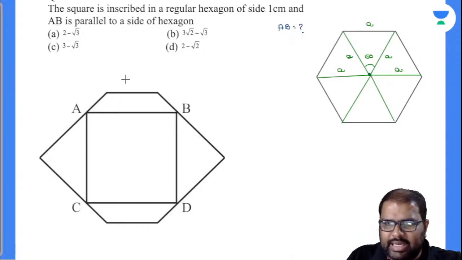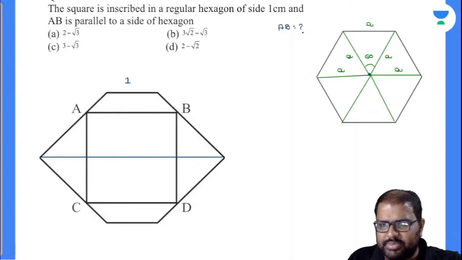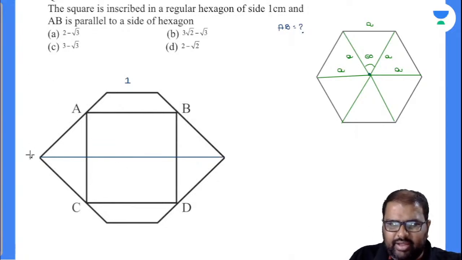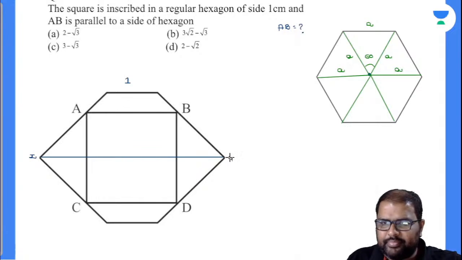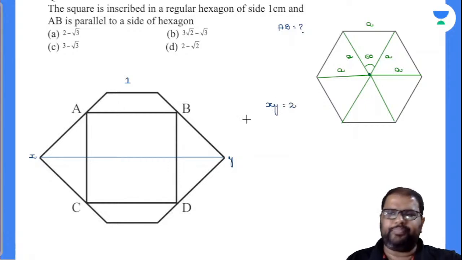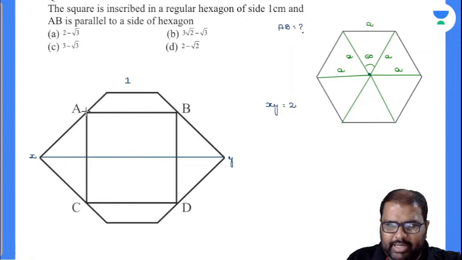Closely observe there, this side length is given as 1 of a regular hexagon. So what will be this length? I will take this value as XY. Now XY value will be equal to how much? Is it 2? Yes, it is 2. Now closely observe there. Everybody knows this is 120 degrees. Am I right or wrong? Regular hexagon. I have dropped a perpendicular from the vertex to this line segment. Let us suppose that this is 90 degrees. So this is 60 degrees now, and this will be 30 degrees.